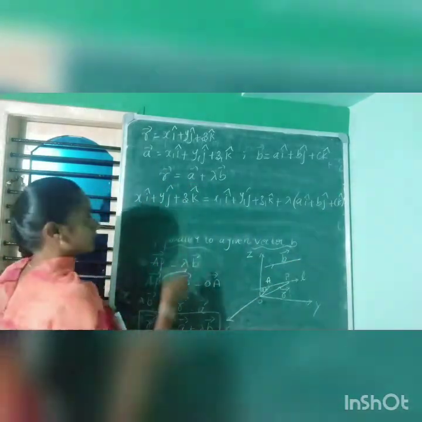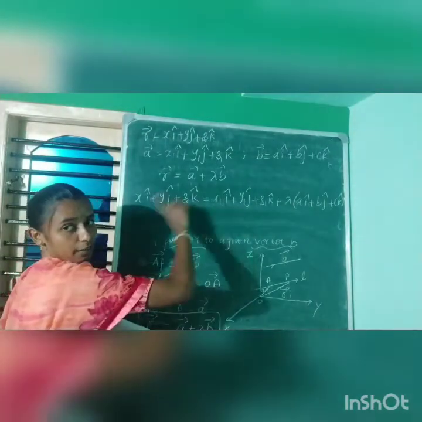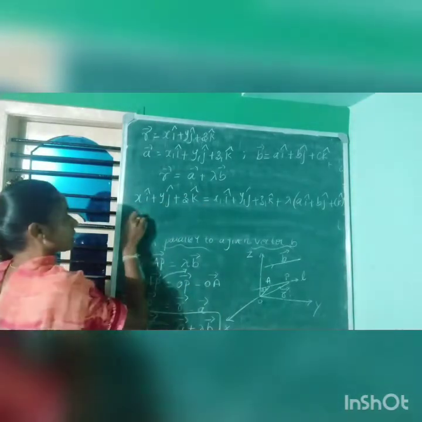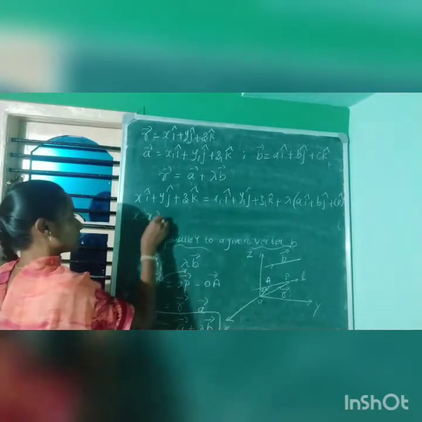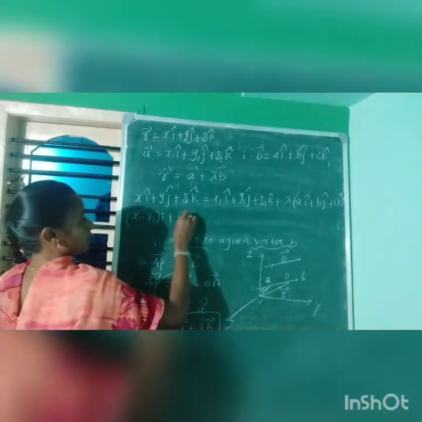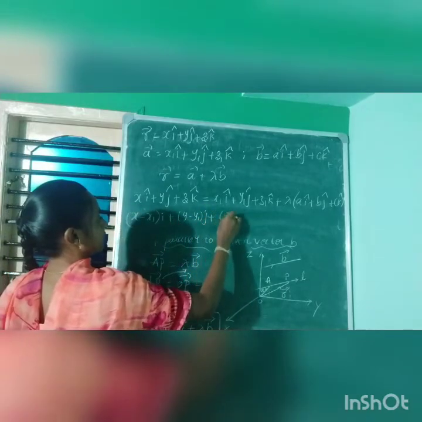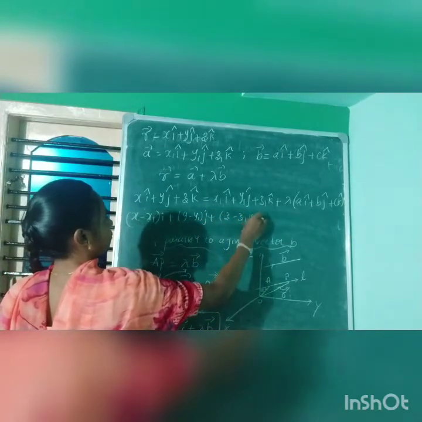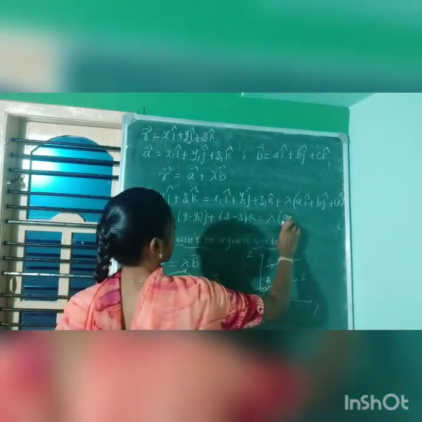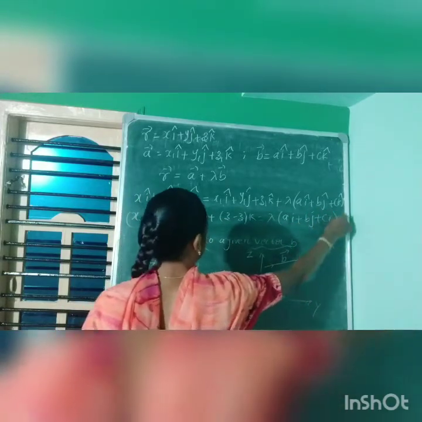Now what I'll do is group the x and x1 terms, because we're just comparing these two. If I take i as common in these two, we can write this as x minus x1 of i, plus y minus y1 of j plus z minus z1 of k, and on this side the terms are ai plus bj plus ck.